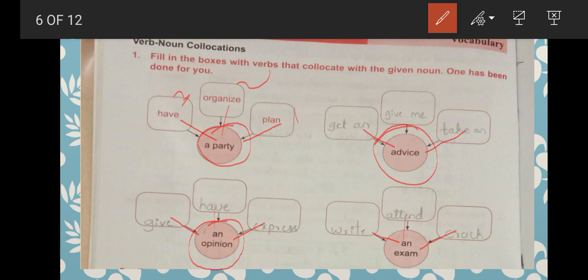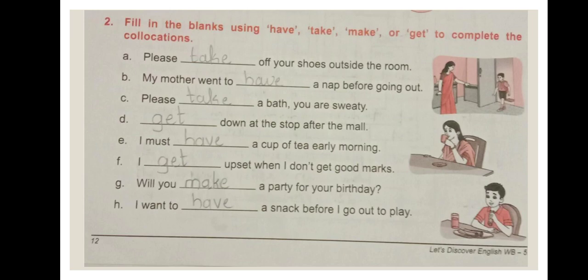Here we used take, have, then make or get. Sorry, yes. So here also we have to see which is suitable for that sentence. All of you read the sentences on your own and then we will discuss the answers. Start reading in your mind.